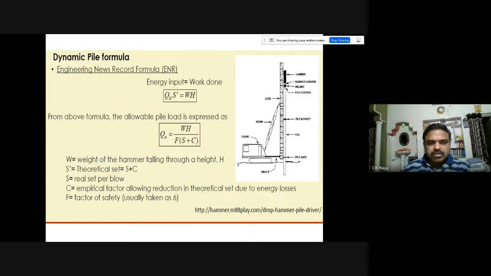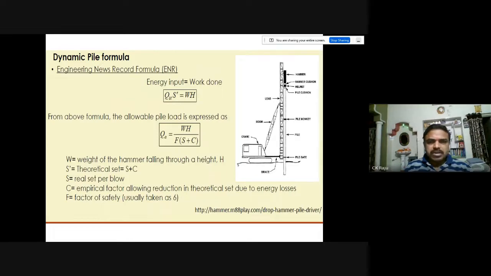Today we will discuss dynamic pile formulae for estimating the pile load capacity. One of the formulae is the Engineering News Record formula, the ENR formula.